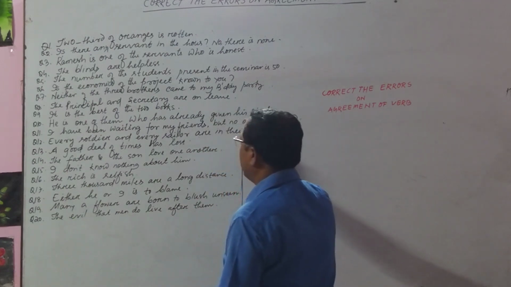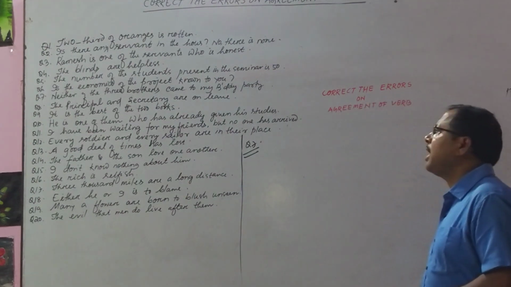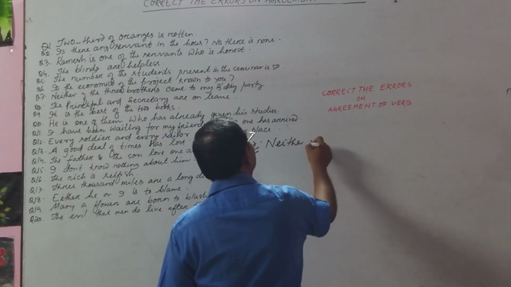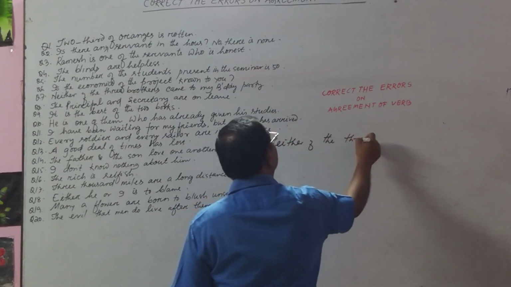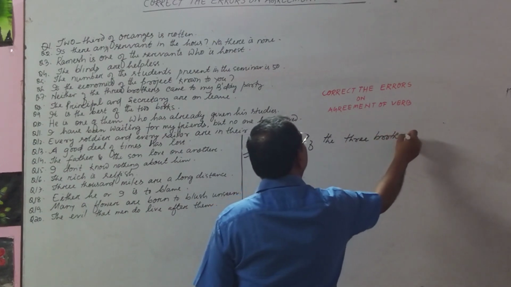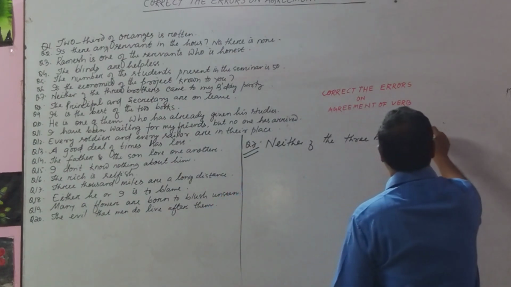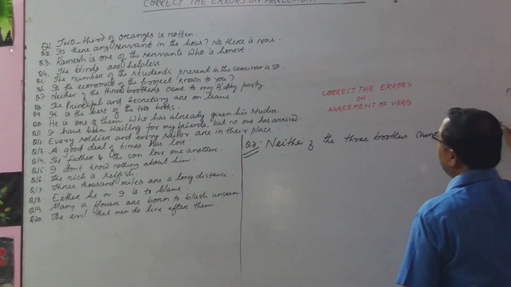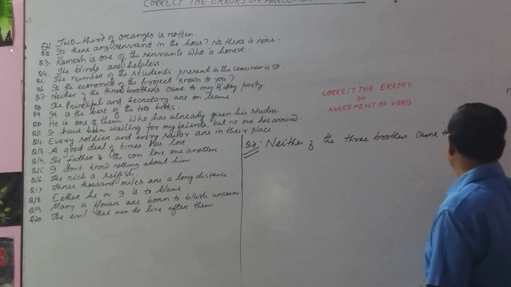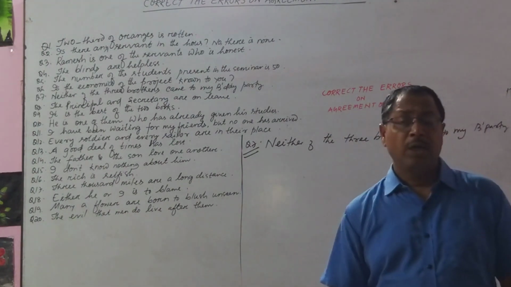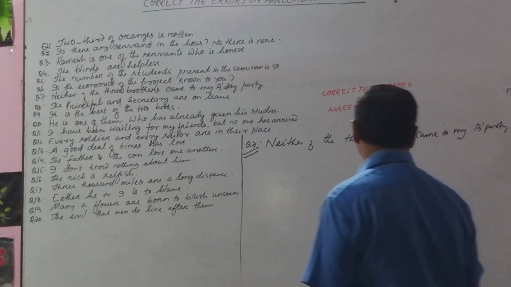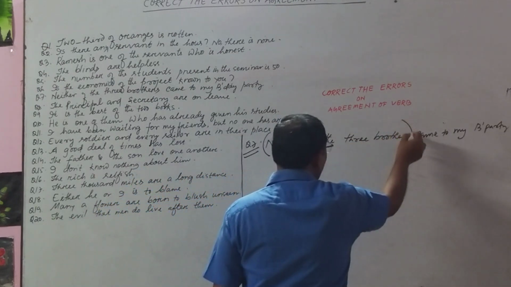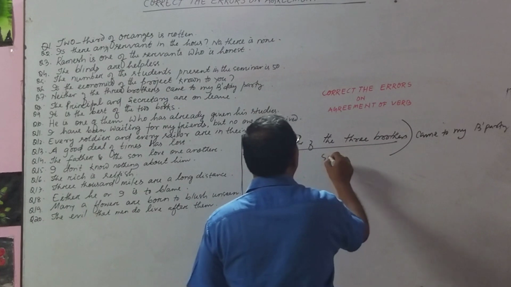Question number 7. Neither of the three brothers came to my birthday party. Okay. And what is the subject here? Neither of the three brothers. It's the subject.